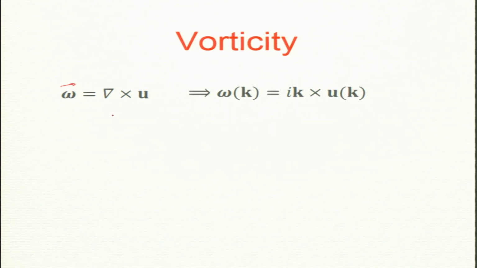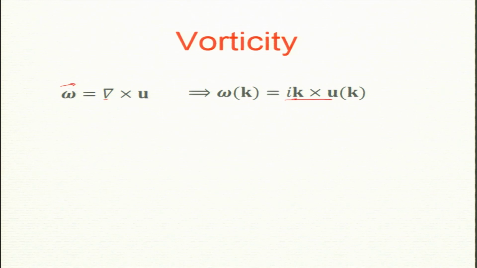So, vorticity in real space, this is the definition. Vorticity is a vector, the curl of u. Bold means vector anyway. Now what happens in Fourier space? Curl is a derivative operation, in a specific way, but it is all derivative operation. You can easily show, I will not do it here, that grad gives you k, but curl, since k is a vector, is basically i k cross. I will not derive it, but you can straightforwardly do it yourself.